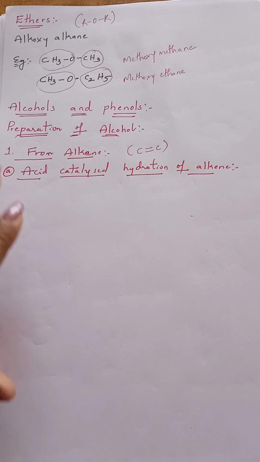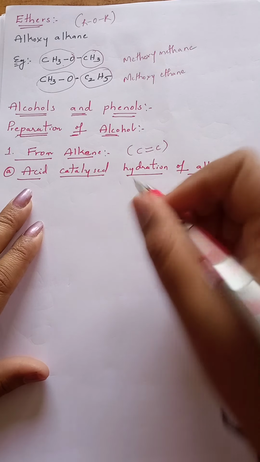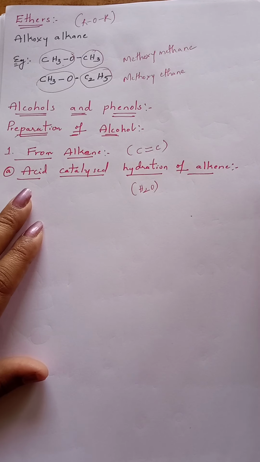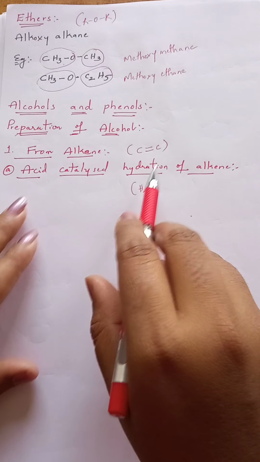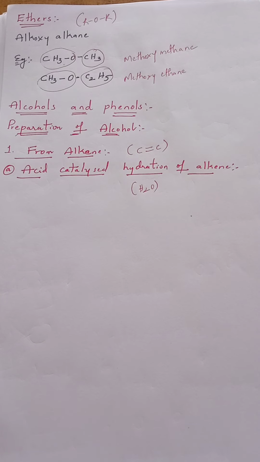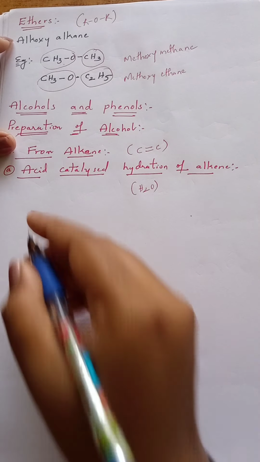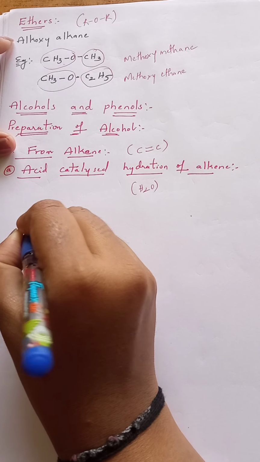So such type of alkenes participate in acid catalyzed hydration. What is meant by hydration? Addition of water is known as hydration. Acid catalyzed hydration of alkene can give alcohol. That we will see first. In this acid catalyzed hydration of alkene, first you have to take alkene. I am taking the general representation of alkene.